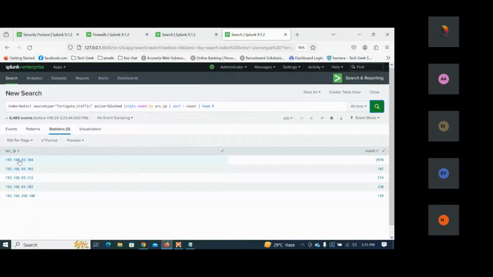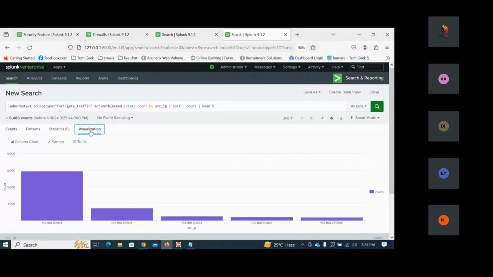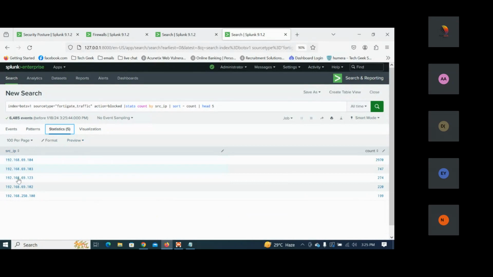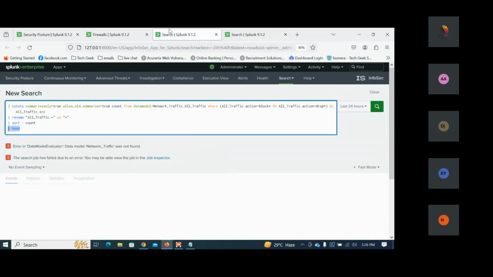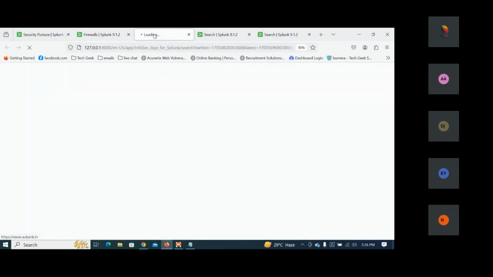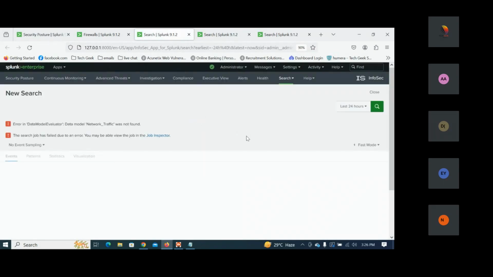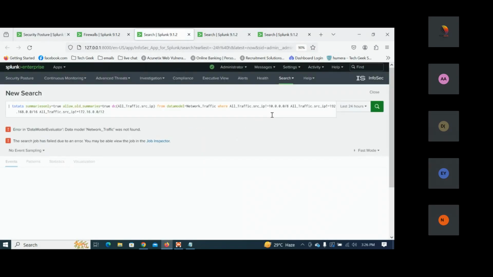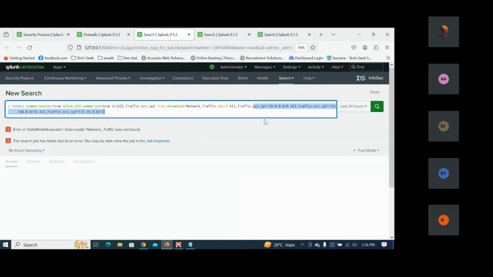Now 192.168, this is all. But what if we say that I don't want to see this private IP, I want all public IP addresses? I don't want the result for the private IPs, I want the result for public IP addresses. So in this case, we'll do the same process as we have done for the external source IP, where we excluded certain IP addresses.